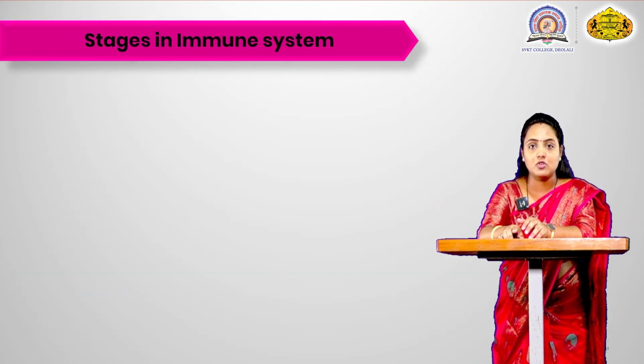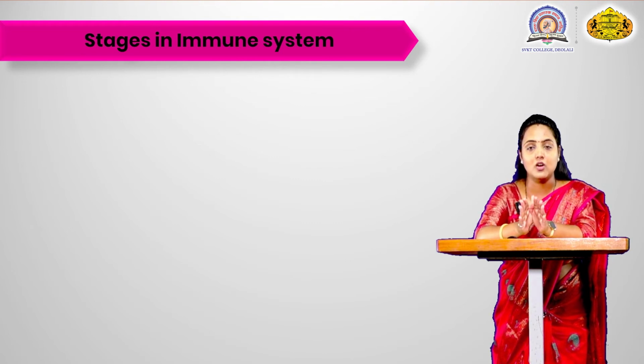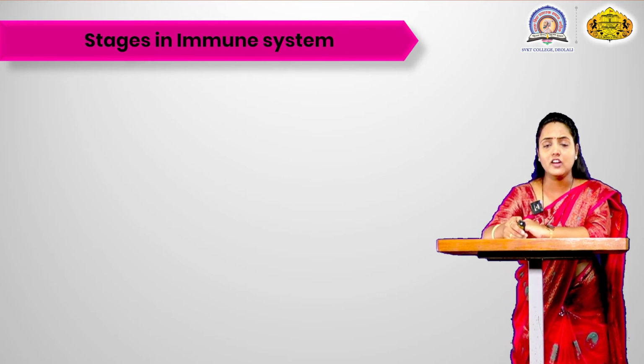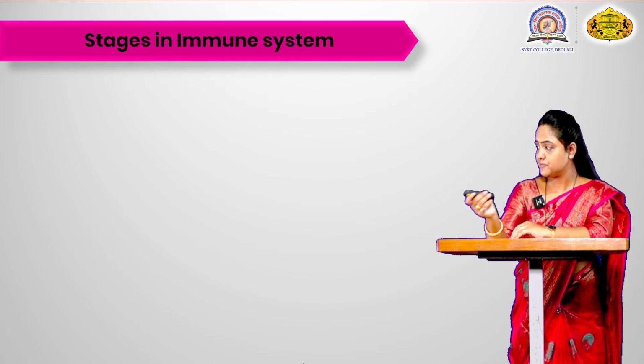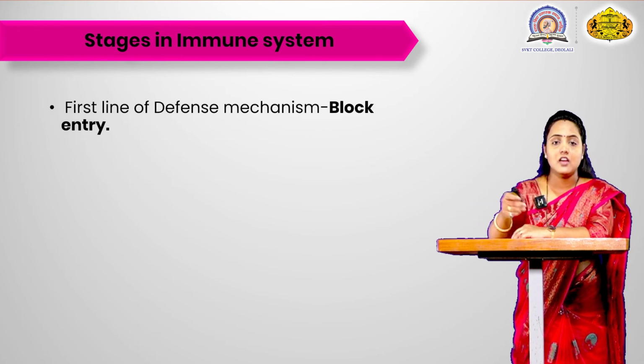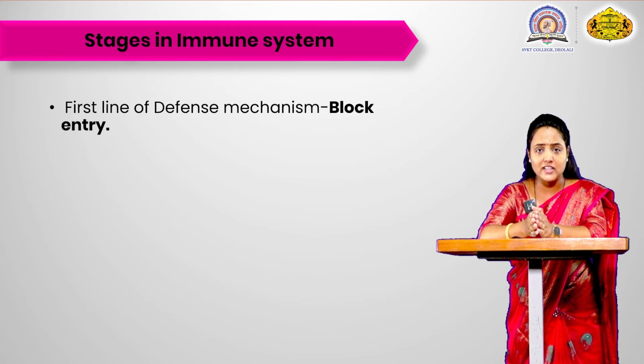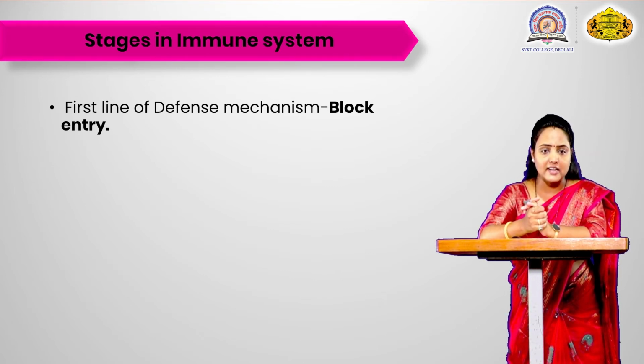So we have seen the overview of how the immune system is classified. Now we are going to see in detail the stages of the immune system. What are the different stages of the immune system? The first line of defense mechanism takes action immediately when any foreign material enters your body.